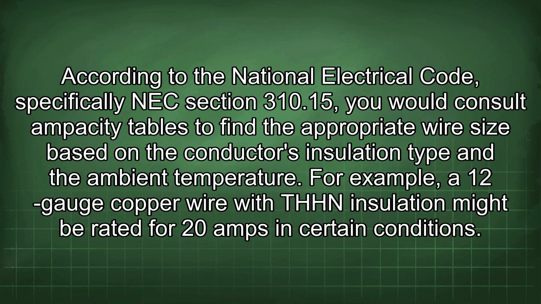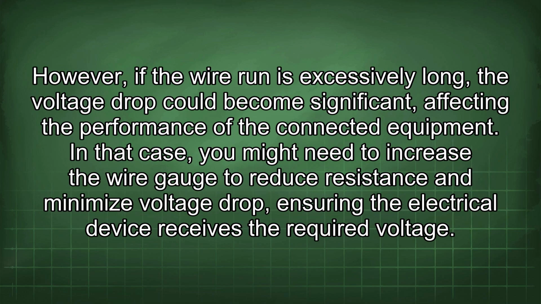For example, a 12-gauge copper wire with THHN insulation might be rated for 20 ohms in certain conditions. However, if the wire run is excessively long, the voltage drop could become significant, affecting the performance of the connected equipment. In that case, you might need to increase the wire gauge to reduce resistance and minimize voltage drop, ensuring the electrical device receives the required voltage.